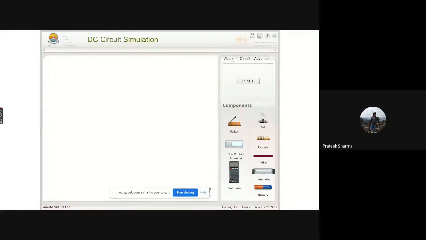So let us make a circuit. For that, we have these components. What we'll do, we'll click on a battery, click, drag and drop. Similarly, we'll take the resistors, click, drag and drop, click, drag and drop. So you see every component has two endpoints. Okay, you can click on one endpoint of them and you can simply rotate it out. Similarly, the same goes with the battery as well.